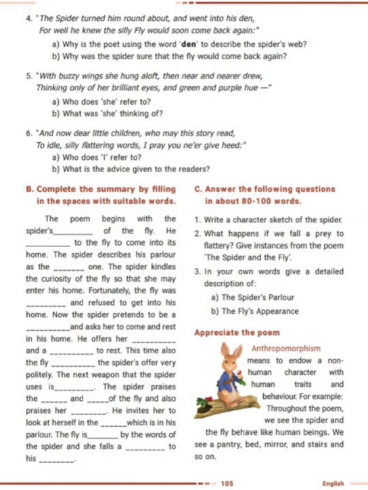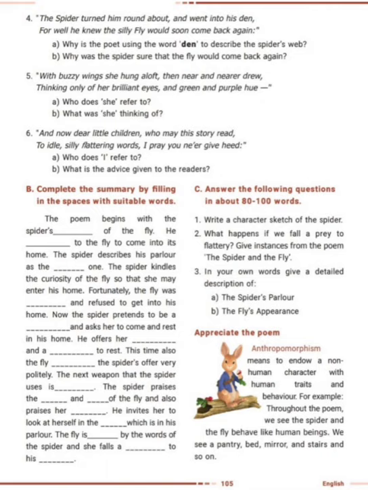The poem begins with the spider's invitation of the fly. What is the spider doing in the first stanza? It is inviting, right? So "invitation" would come. Inviting the fly: you come, I have a beautiful house. You just take a look at my house. At first, it is politely inviting the fly. He invited the fly to come into its home.